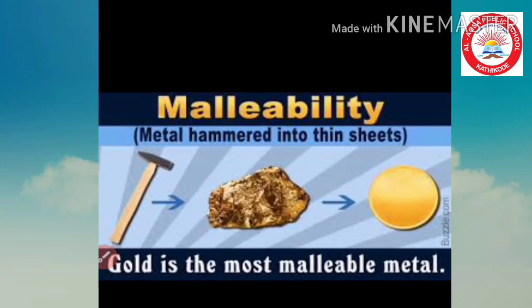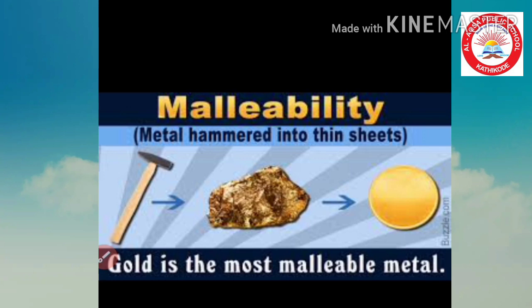Now we can see that the shape of the iron nail and the aluminium wire changed on beating. If they were beaten harder, these could be changed into sheets. This property is called malleability. That means the property of metals by which they can be beaten into thin sheets is called malleability.